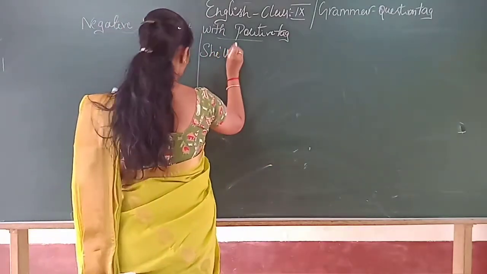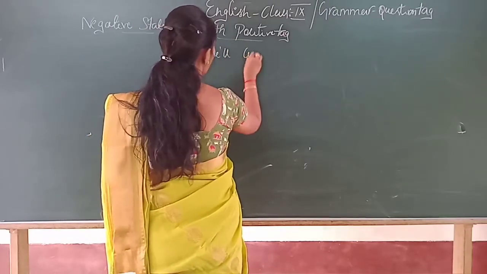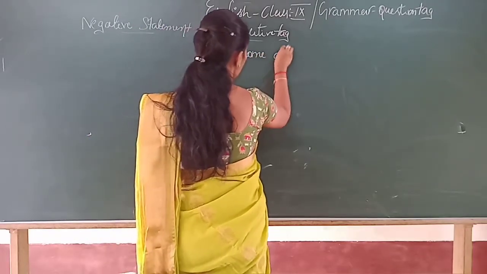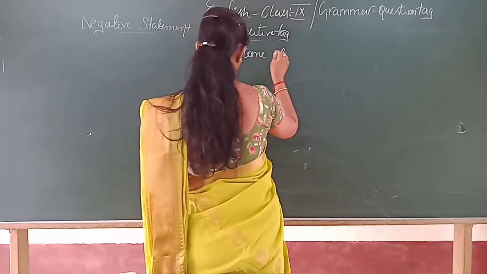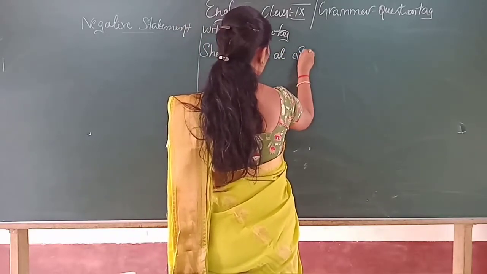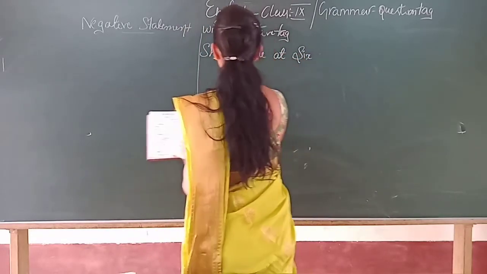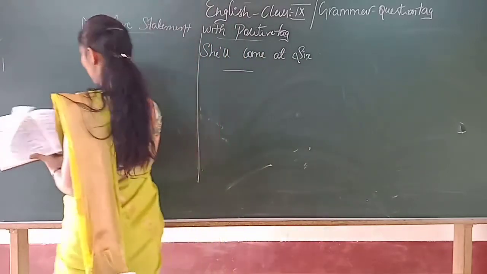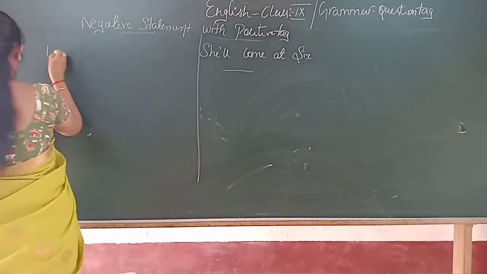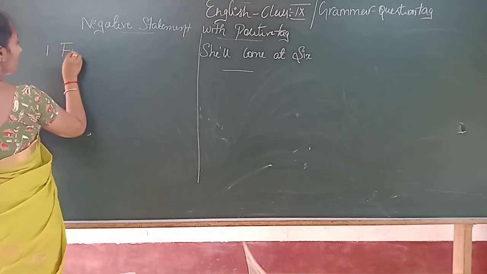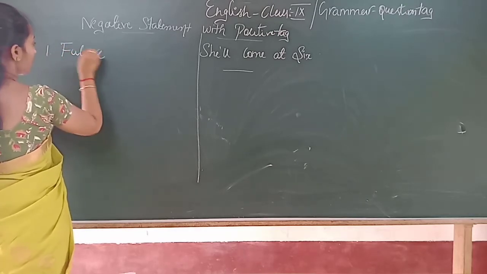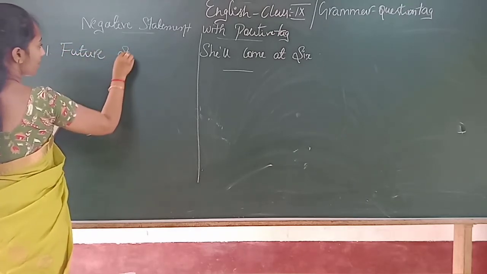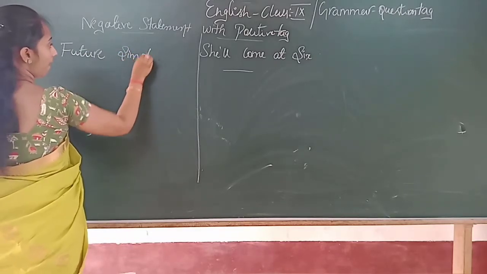She will come at 6. She will come at 6, and the sentence will be in future simple tense.